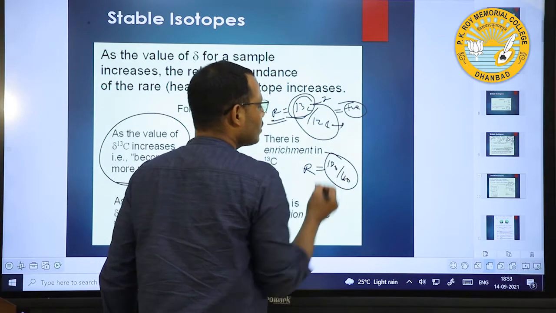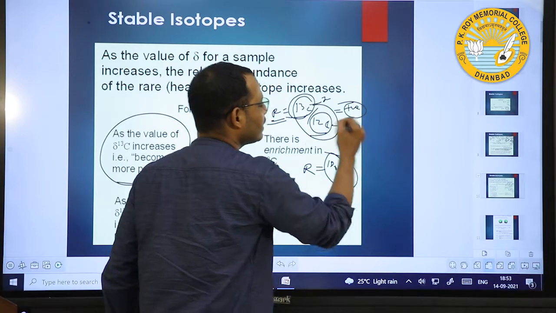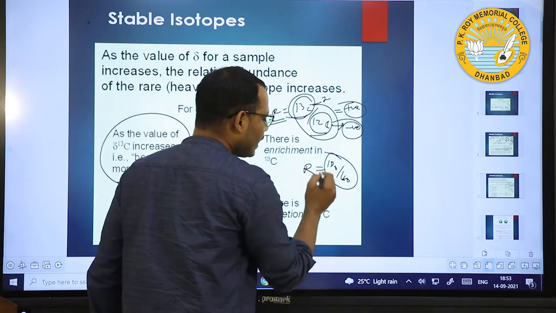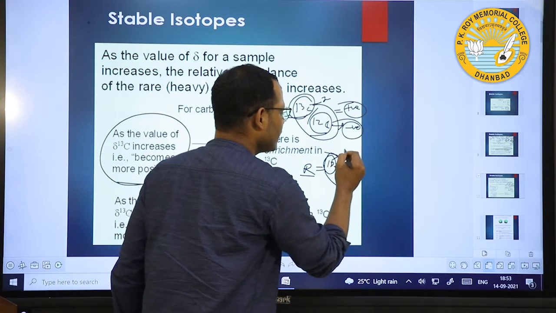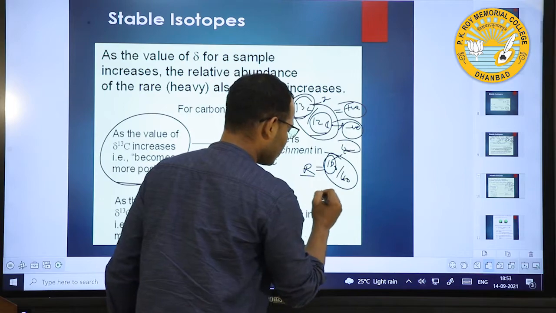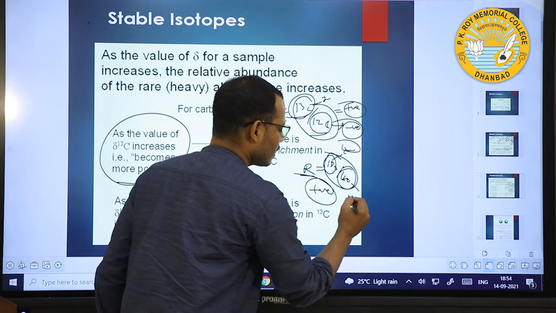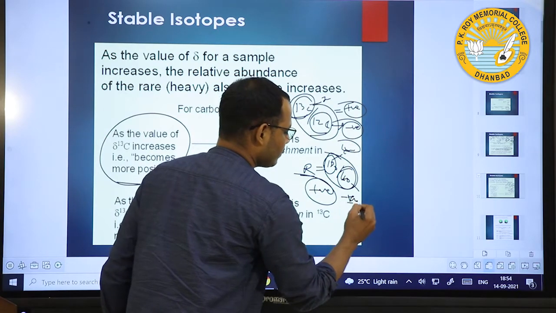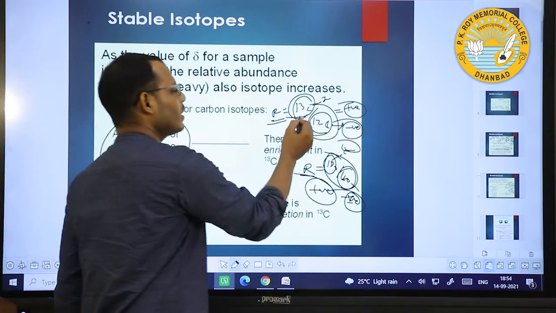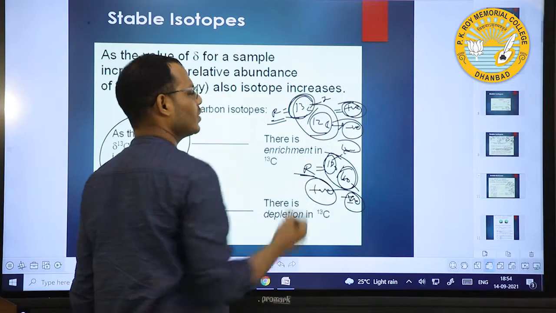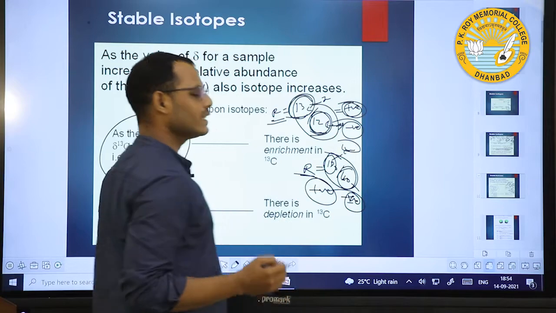If the lighter isotope increases, then it will be negative. Similarly in oxygen isotopes, if the heavier one increases, the value will be positive, and if the lighter one increases, the value is negative. This is what we always keep in mind in isotopes: if the heavier one increases, the value will be positive, and if the lighter one increases, the value is negative.